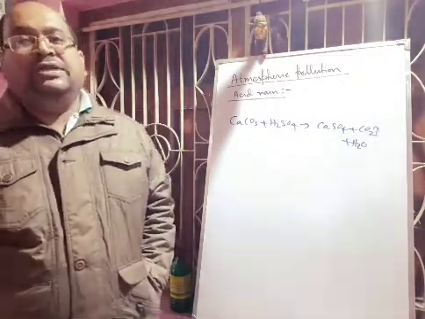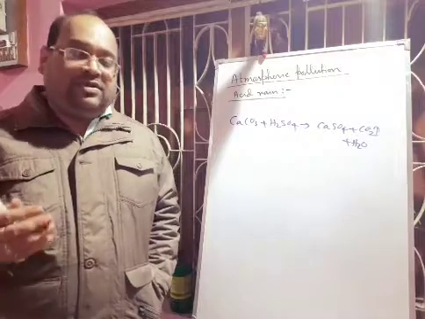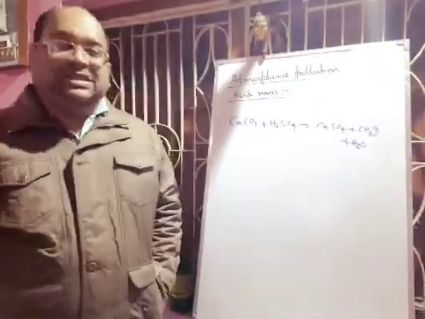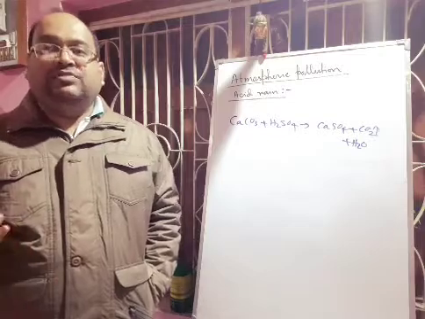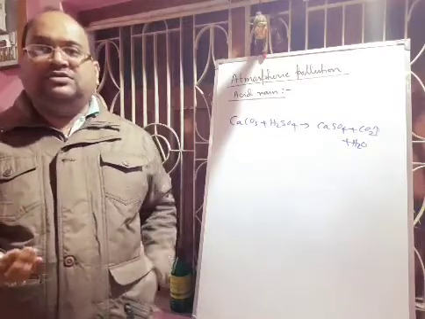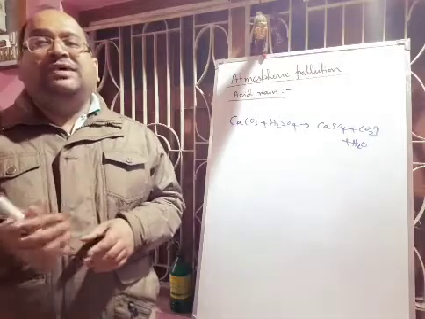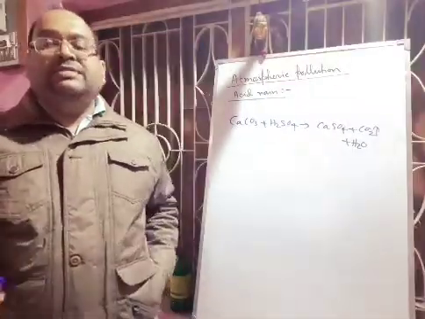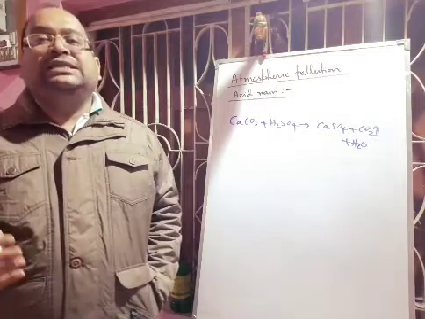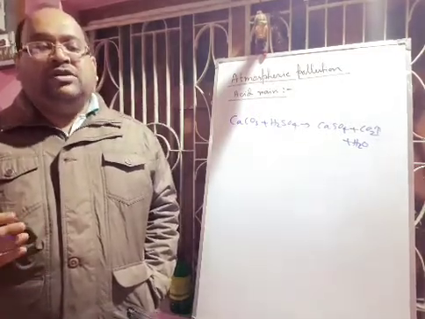So this is because of the acid. For rusting, oxygen and water are necessary, but if there is acid vapor or acid, that will act as a catalyst, and the rusting process will be very fast. Actually, the rusting process is very slow. This acid rain also inhibits the activity of nitrogen fixing symbiotic bacteria and damages the roots of the trees. Acid rain has an effect on humans also.